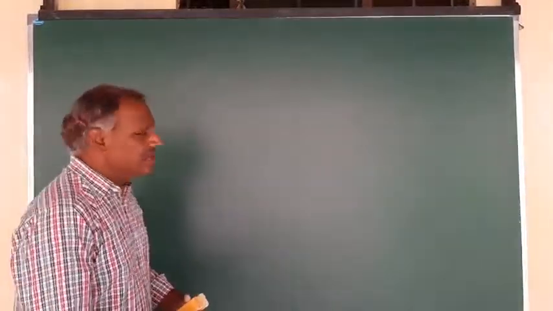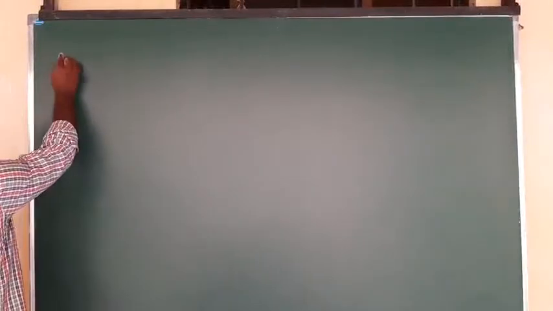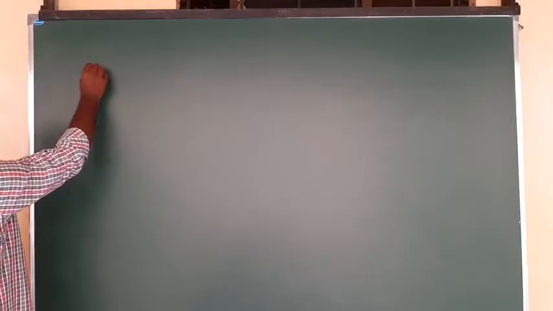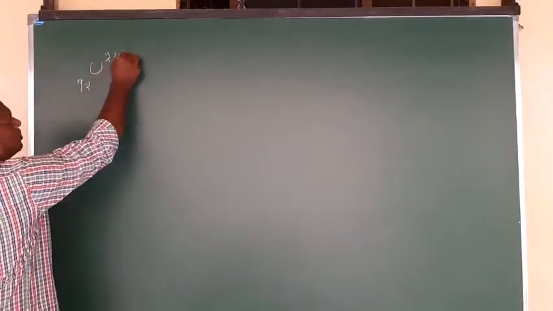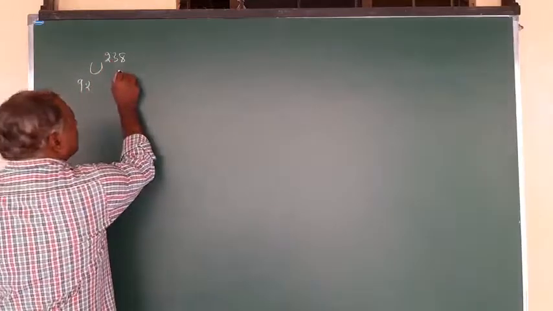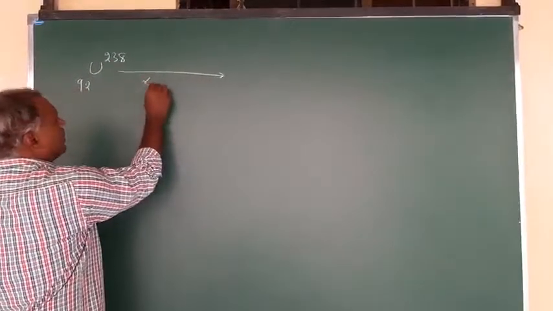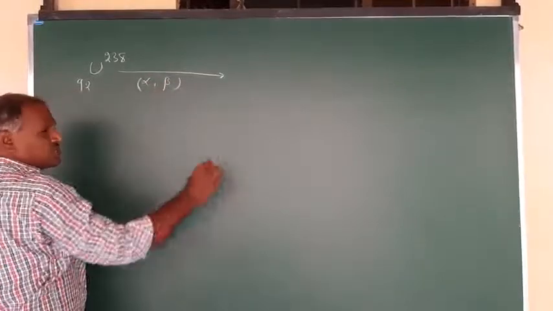Now just observe here, I am giving an example. You have uranium 92, 238, which undergoes both alpha decay and beta decay continuously.